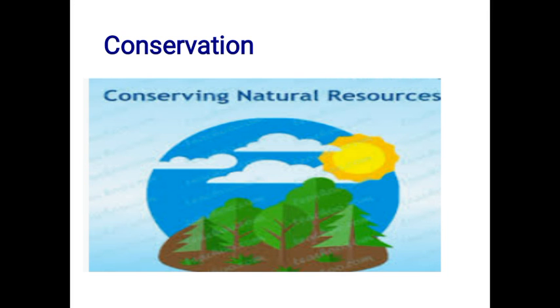Here are some ways to conserve natural resources. We must not pollute air, water and soil. We must plant more trees. We must not hunt animals. We must save electricity. All are natural, no? Electricity we get from the wind, and animals and trees are natural. So we should not waste all these things. We must develop other sources of energy also. This way we should conserve natural resources.